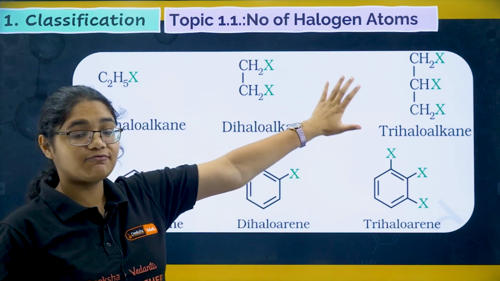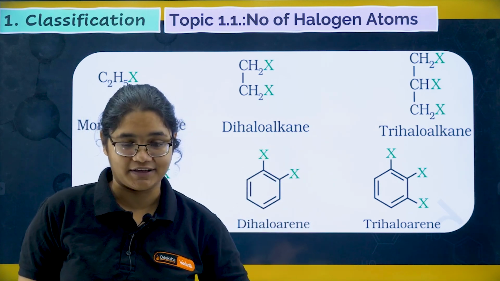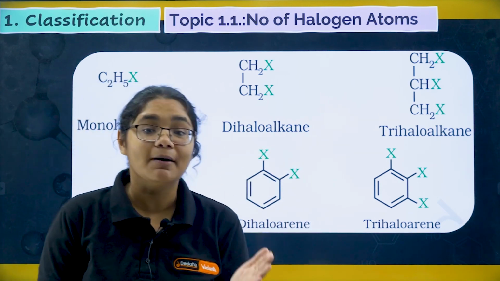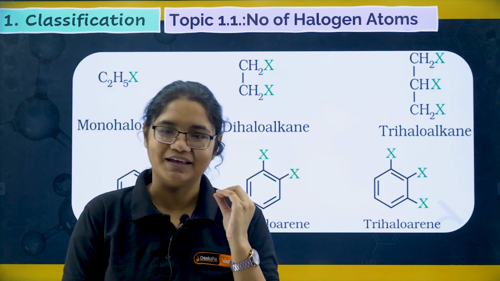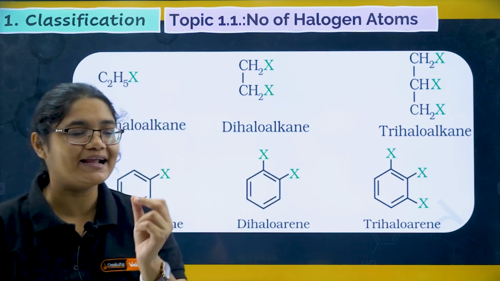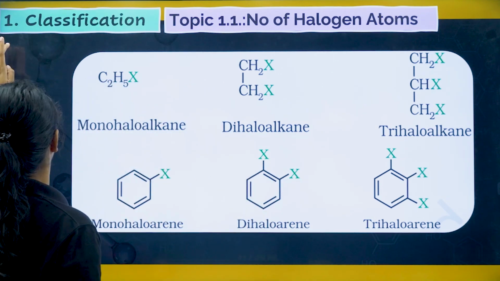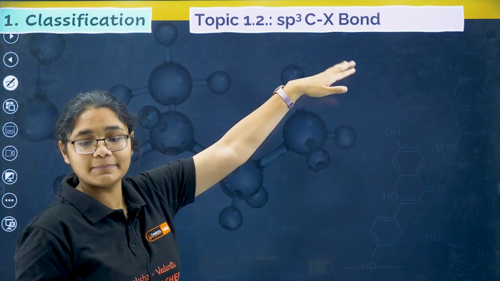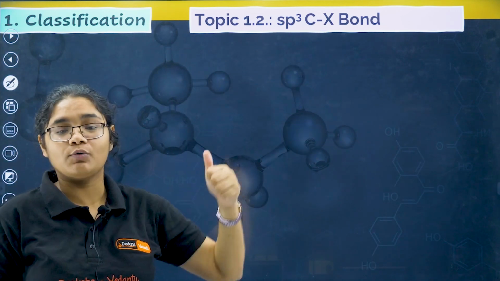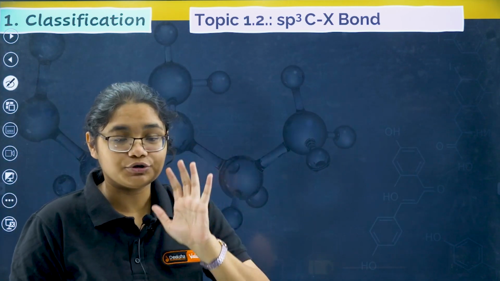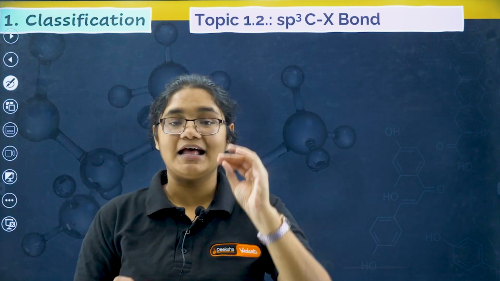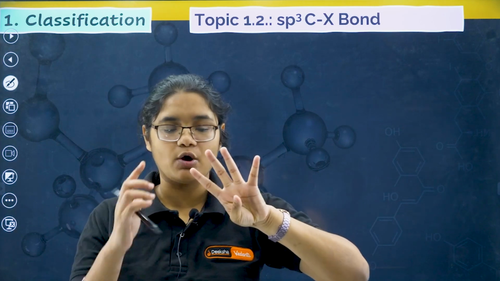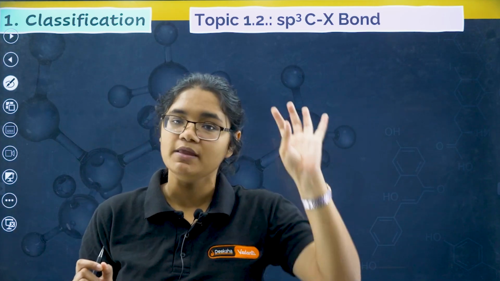So this is the first criteria of classification, on the basis of number of halogen atoms. Right students, let's move to the next criteria of classification, that is sp3 carbon and X bond. So what is an sp3 carbon? You should remember that a carbon can always form 4 bonds.